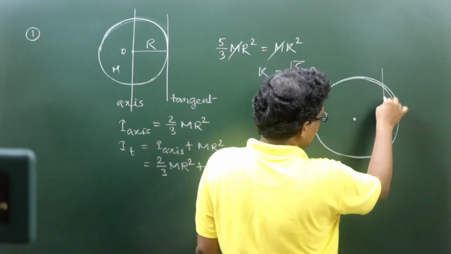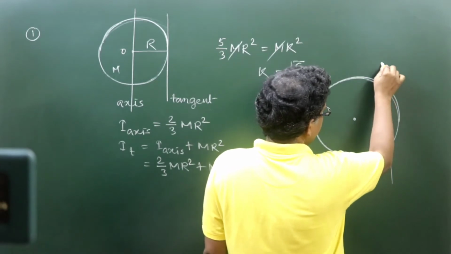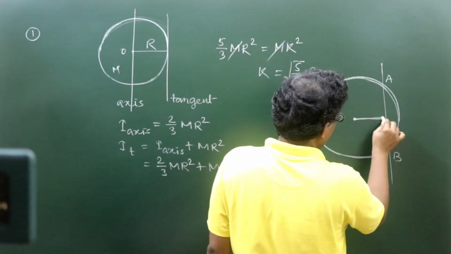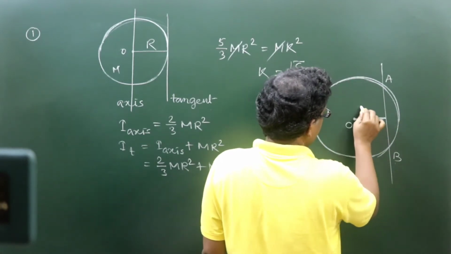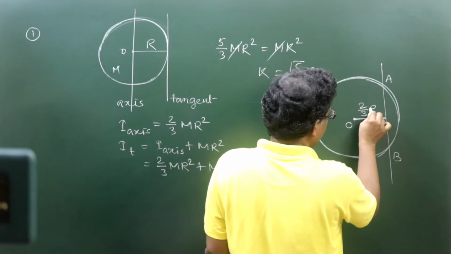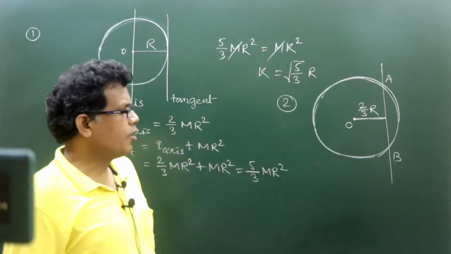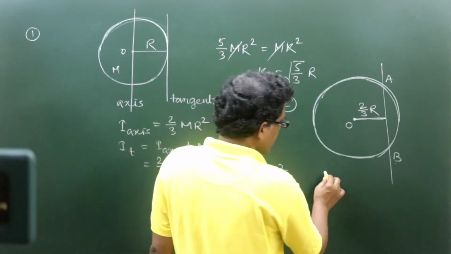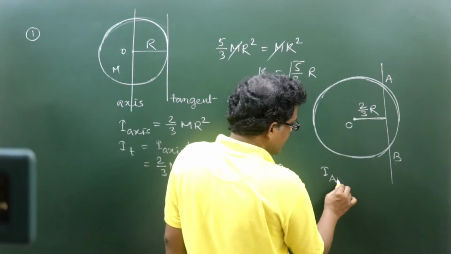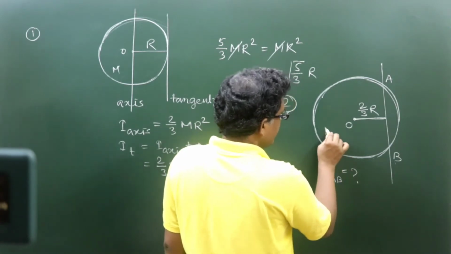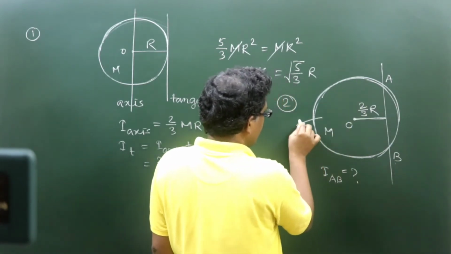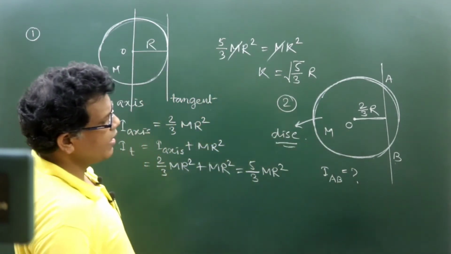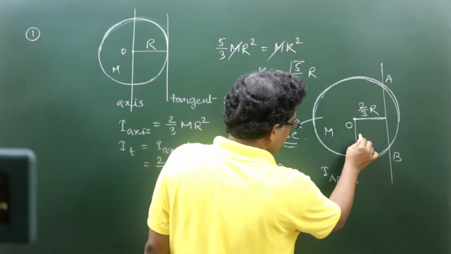This is the center, this is an axis, let AB be the axis, having distance from center equal to 2/3 of R. So what will be the MI of this disc about this axis? This is a disc of mass M, radius R.